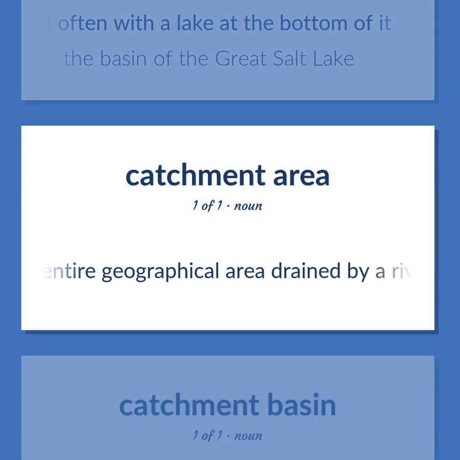The entire geographical area drained by a river and its tributaries. An area characterized by all runoff being conveyed to the same outlet.